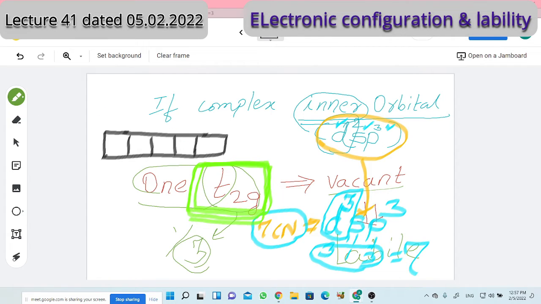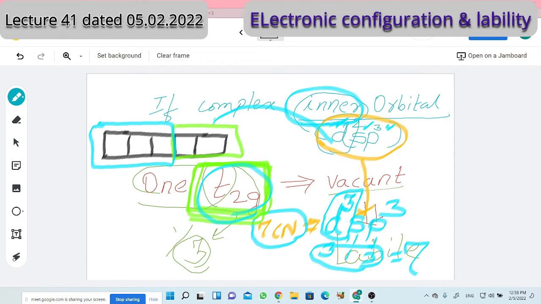So I represent that eg part by green color. Eg means a doublet, only two orbitals are there. The other part is t2g. Now you will understand what I want to say. When an octahedral complex forms, the inner orbital complex forms, and the hybridization is d2sp3.